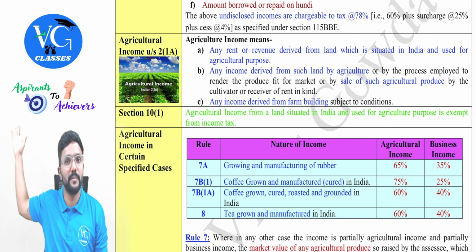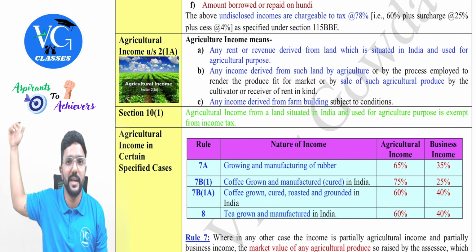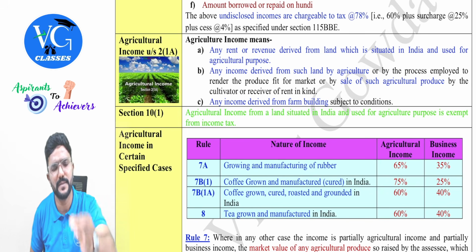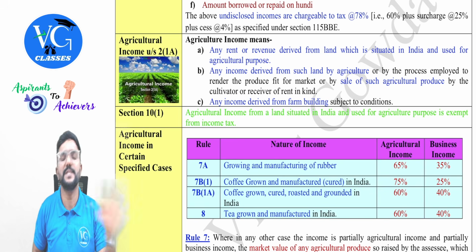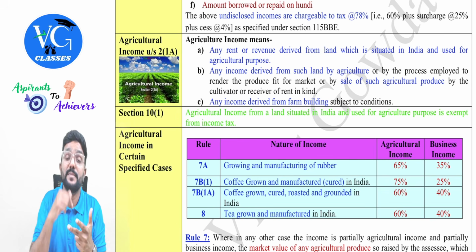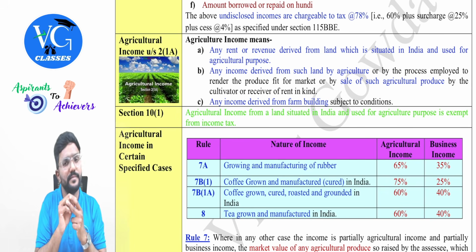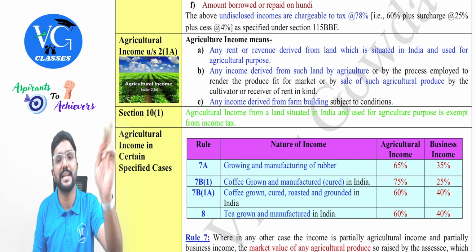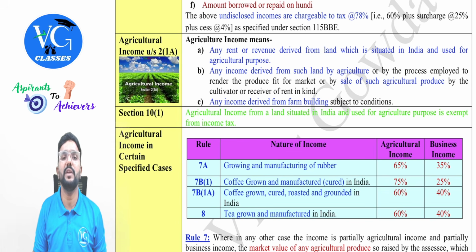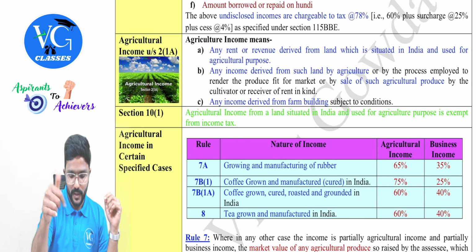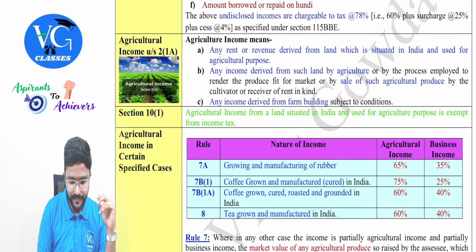I might be earning rent from my building and all, which is commercial building and residential building and all. Those things are not covered. Whatever we are earning from the land which is used for agriculture purpose, which is in India, no matter who is using it, whether it is owner, whether it is tenant, or it has been sublet to another tenant, in that case also, whoever is earning the income from such land directly or indirectly will be considered as agricultural income. Got it? Yes.